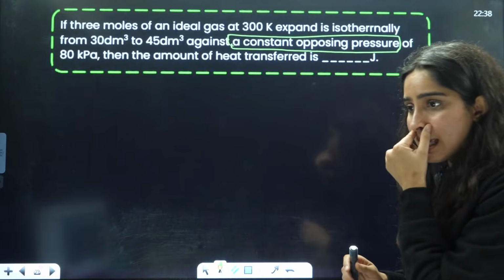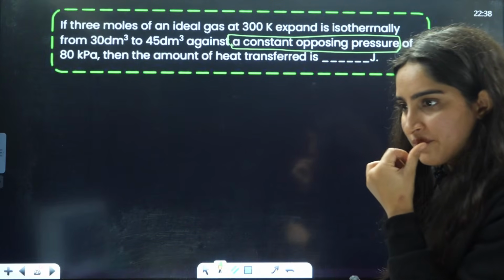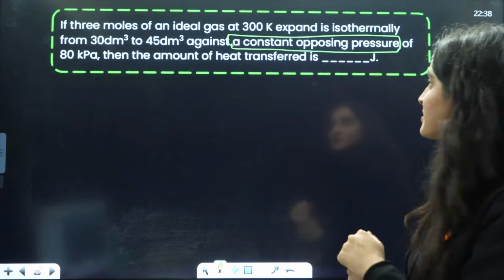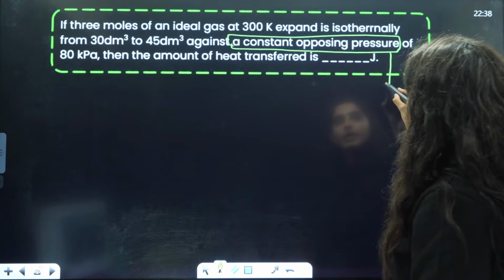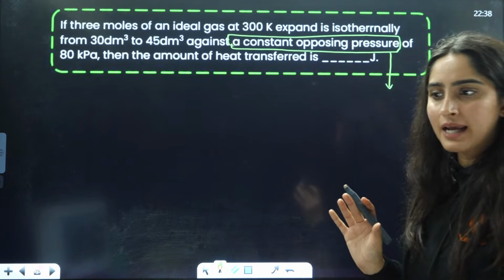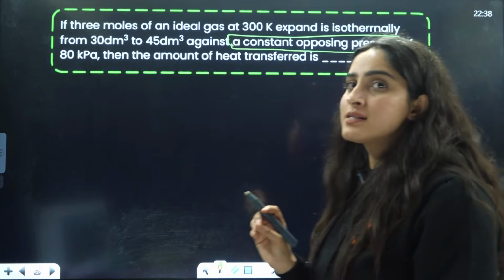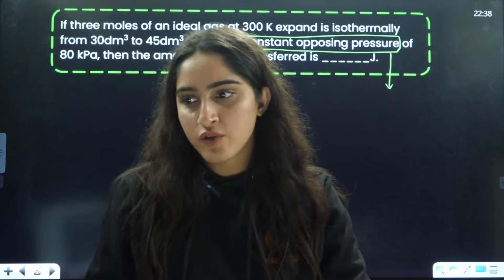Firstly, now let us see. Beta, a lot of concepts are there. So at constant opposing pressure, right? Like you can see, 70 to 80 percent of the lecture we have completed.